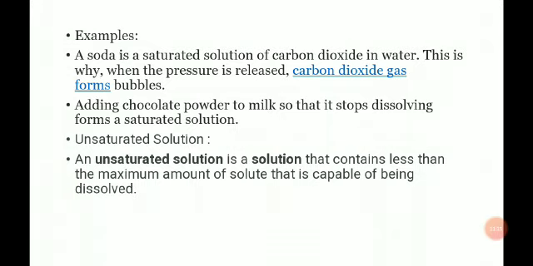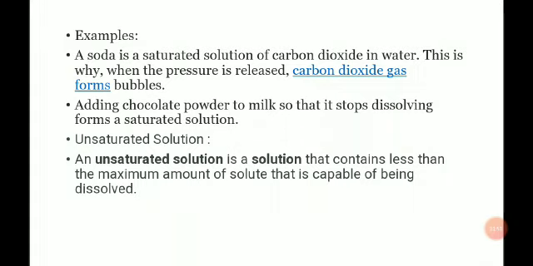An example of a saturated solution is soda. Soda is a saturated solution of carbon dioxide in water. That's why when the pressure is released, carbon dioxide gas forms in the form of bubbles and is removed. If we add some chocolate powder into milk, after some time the chocolate powder stops dissolving into the milk. This type of solution is known as a saturated solution.